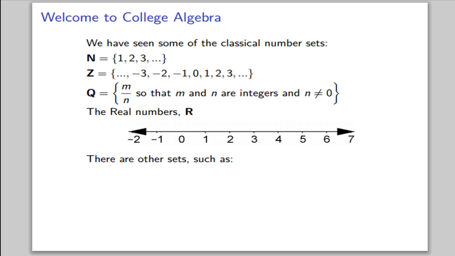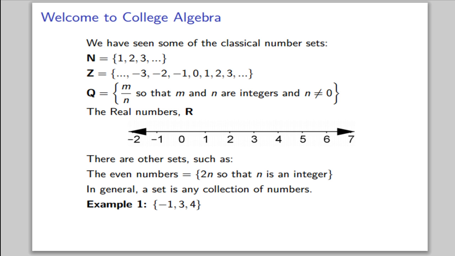But there are other sets too, such as the even numbers, which we would write as 2n so that n is an integer. For example, we could have the set of numbers -1, 3, and 4, or we could have the set of numbers 0, pi, and 10. We can see from our classical sets and our examples that sets of numbers can either be infinite or finite.